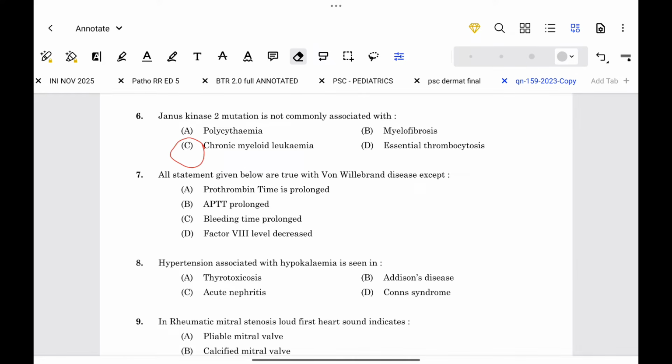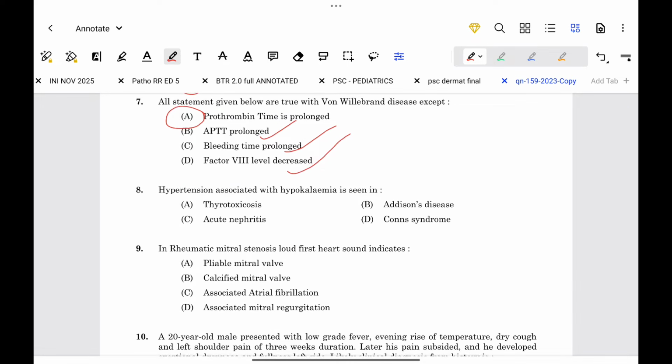Next question. All statements given below are true with von Willebrand disease except: we know that von Willebrand factor is associated with factor 8. Factor 8 is in the intrinsic pathway. If there is any defect in the intrinsic pathway, APTT will be prolonged. If there is any problem in the extrinsic pathway, prothrombin time will be prolonged. As here, in von Willebrand disease, factor 8 is deficient, so APTT will be prolonged. And as this is a platelet disorder, bleeding time will be prolonged. And factor 8 will be decreased. So the statement which is not true is option A.